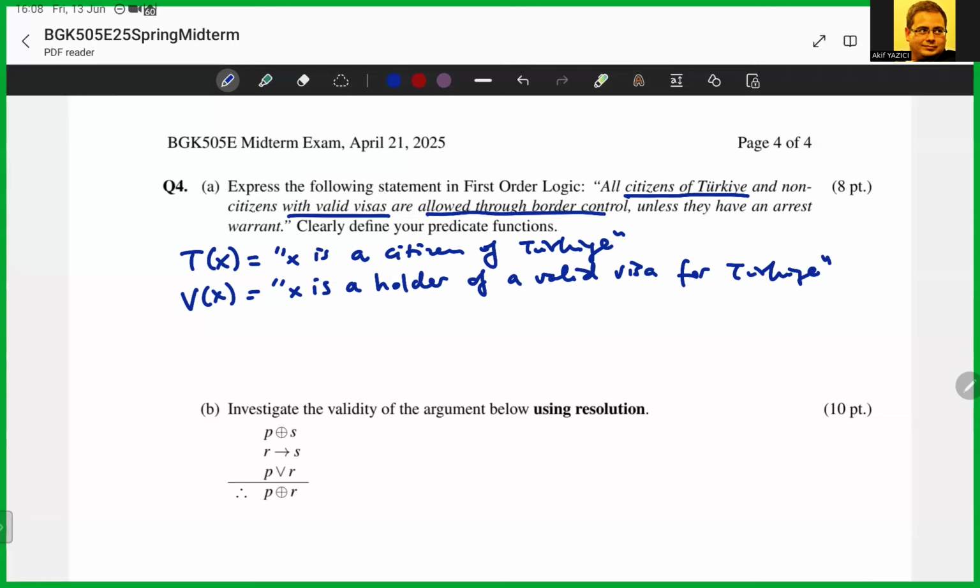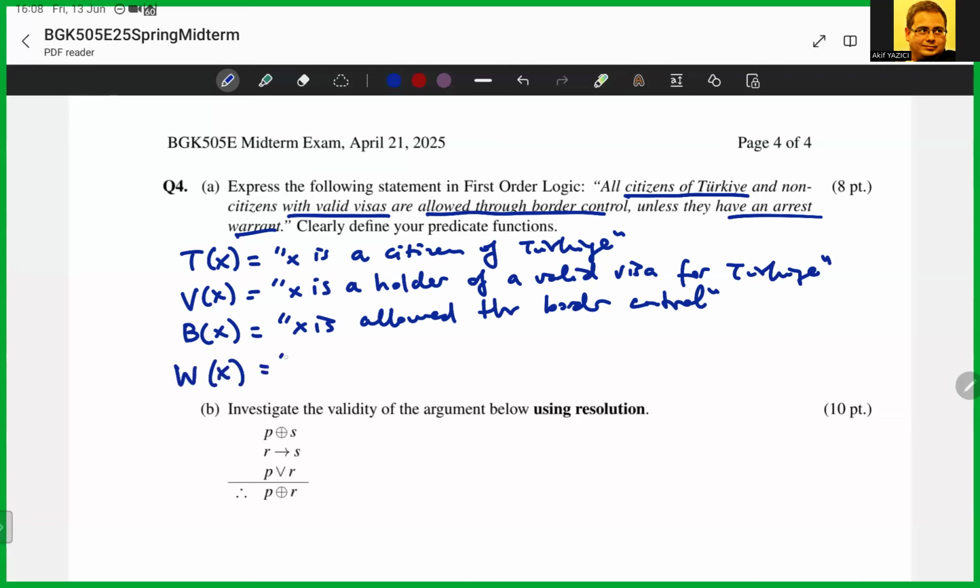So let's say B of X is allowed through border control. They have an arrest warrant. So W of X, X has an arrest warrant to their name. Okay. When we define these, now we are ready to express the given statement.